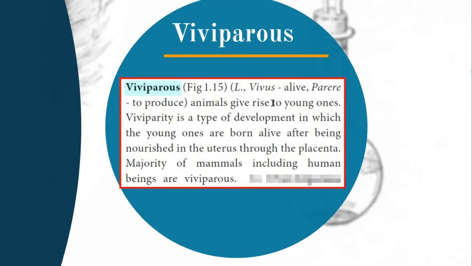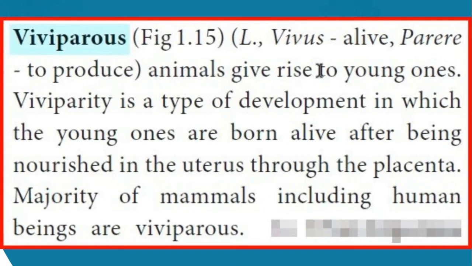What is viviparous? Viviparous, a very good example is human being. Mammals, the majority of mammals come under viviparous. What happens here? The animal gives rise to young ones. The animals produce young ones.